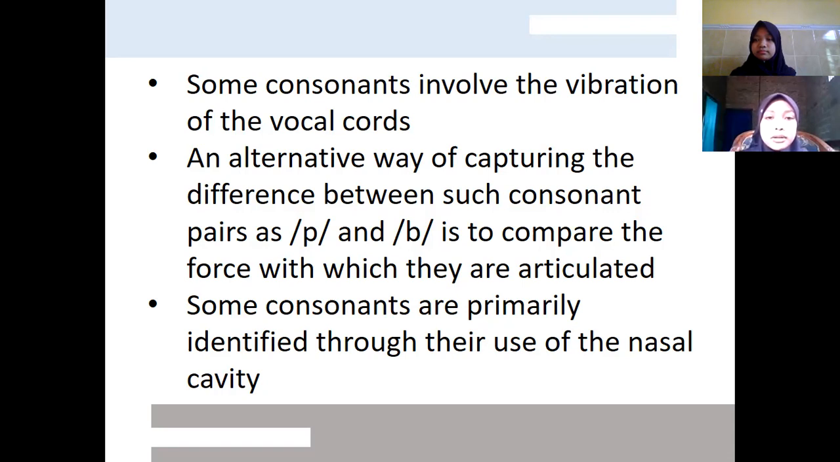Some consonants are primarily identified through their use of the nasal cavity. The nasal consonants are, for example, M, N, and the like. Next.